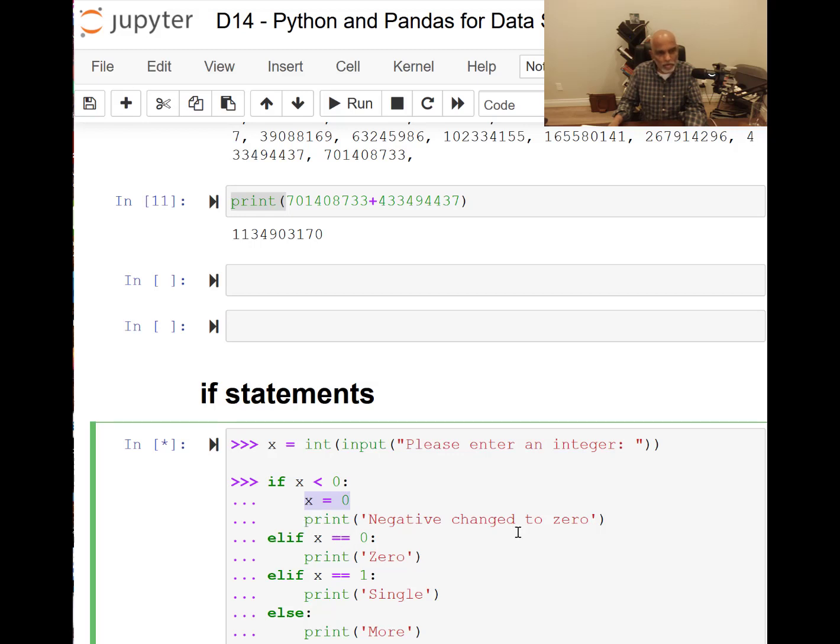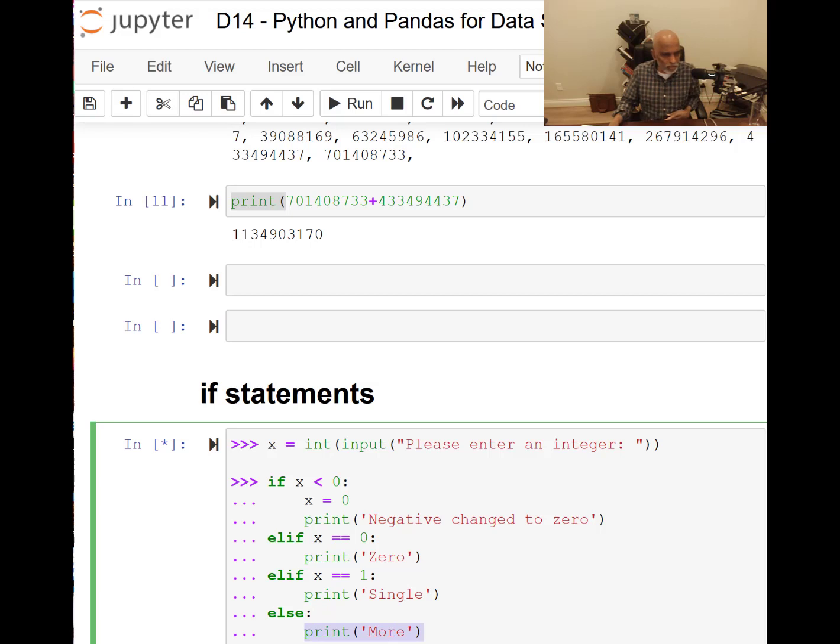Okay, and print negative, change it to 0. Else if. So you did the if condition first, and then if that is not true, in other words, if x is equal to 0, the truth value, then print 0, right? Else if x is equal to 1, print single. Else, you can do multiple conditions, else if, and then finally you say else and say simply more.